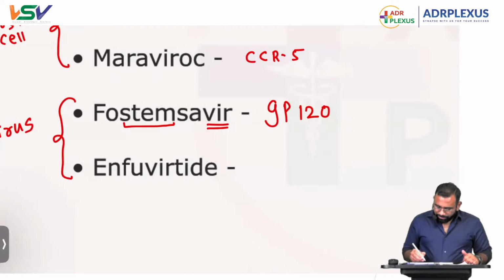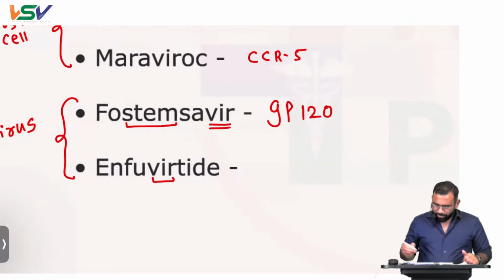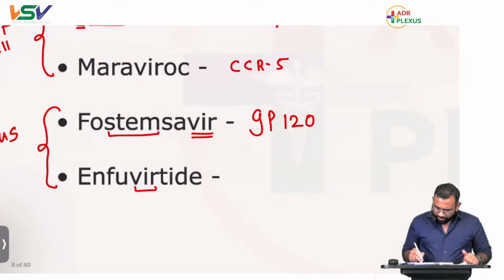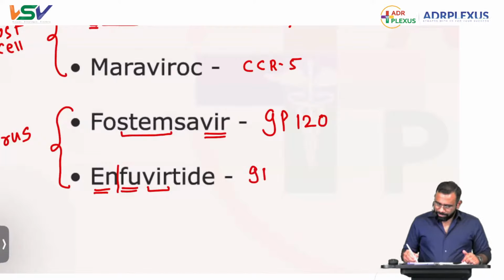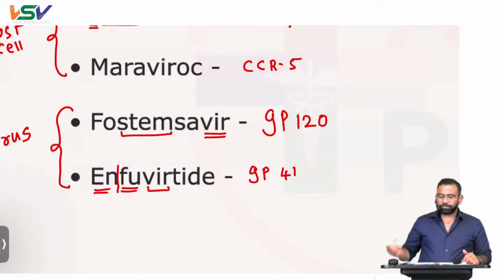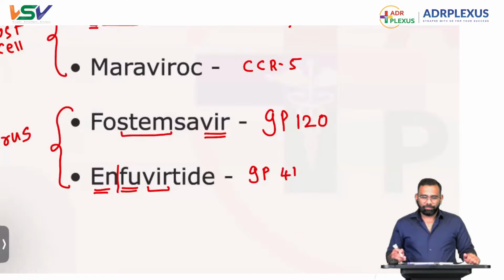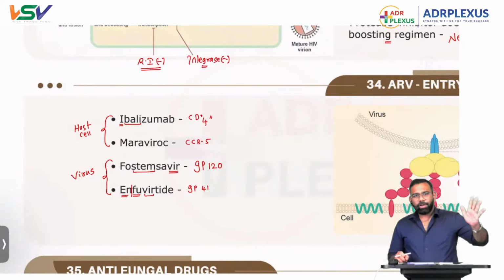Next one. It is what? Enfuvirtide. Again the name has vir. It is an antiviral drug. And what is it doing? It is inhibiting entry or it is inhibiting fusion. Entry or fusion. Fantastic. GP41. Entry or fusion is done by GP41.